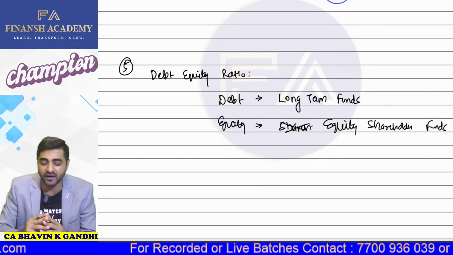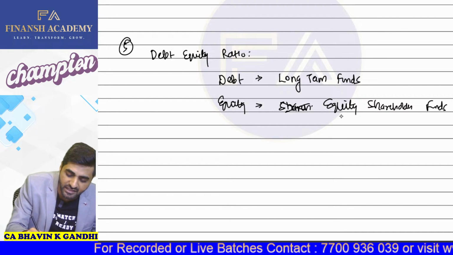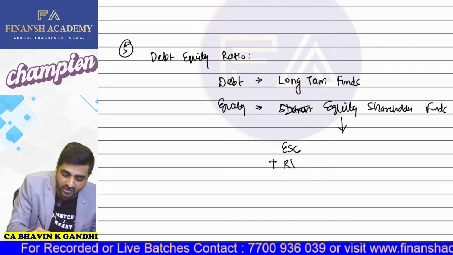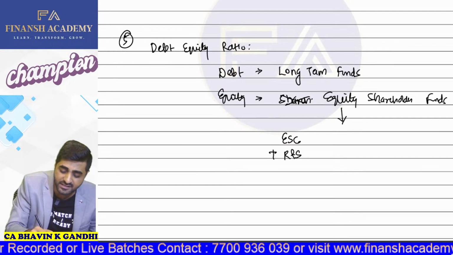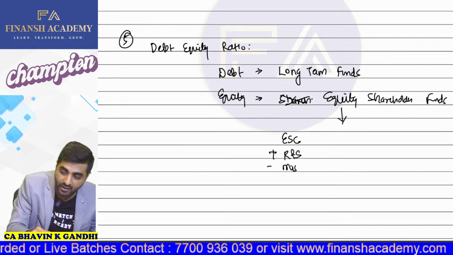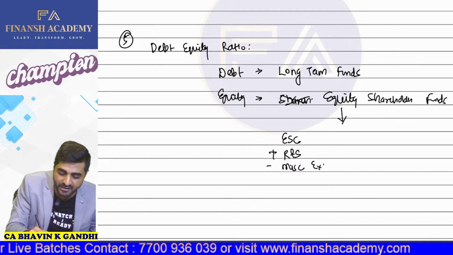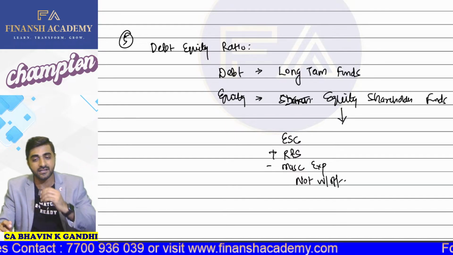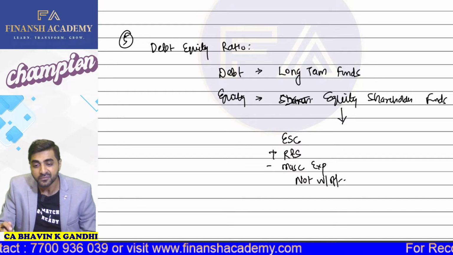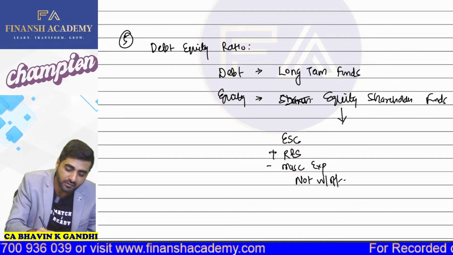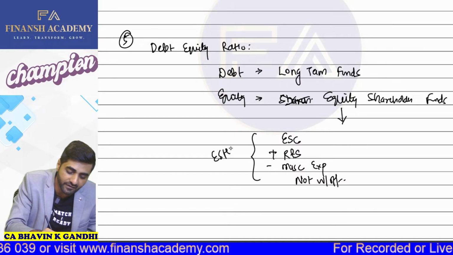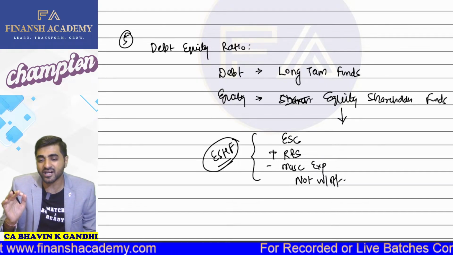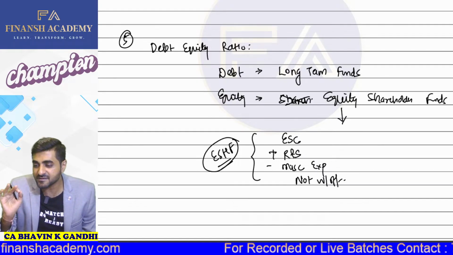So your equity shareholder funds deals with what? It deals with your equity share capital plus your reserves and surplus, and to this we'll be subtracting miscellaneous expenditure not written off. So this is nothing but your meaning of equity shareholder funds. Okay. So equity share capital plus reserves and surplus minus miscellaneous expenditure not written off.